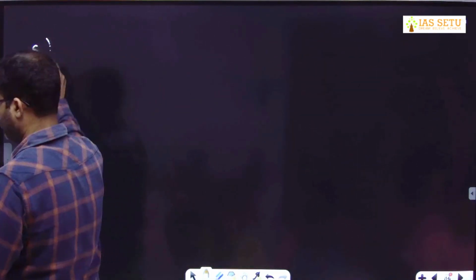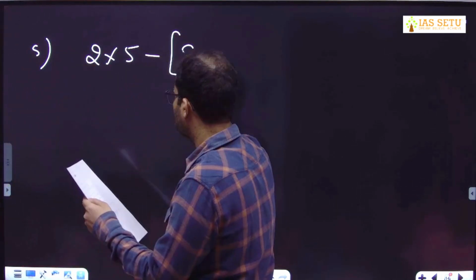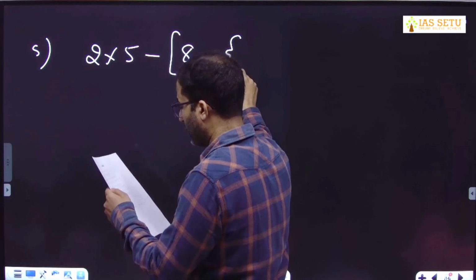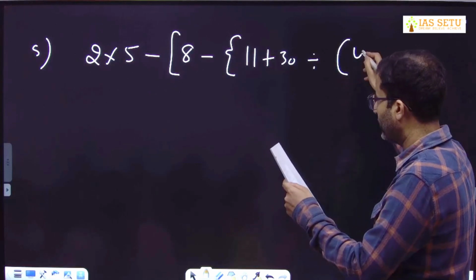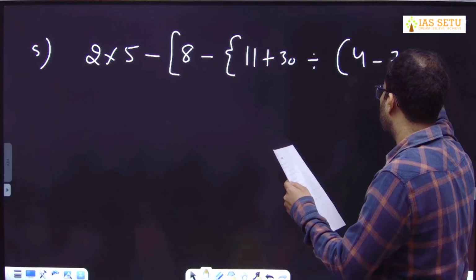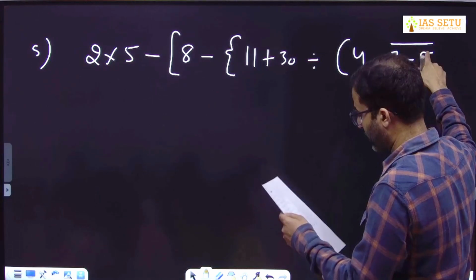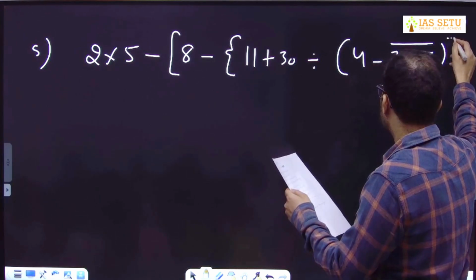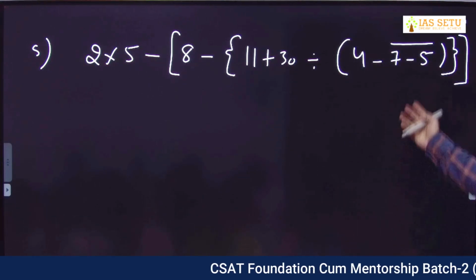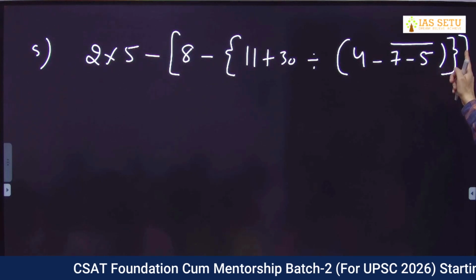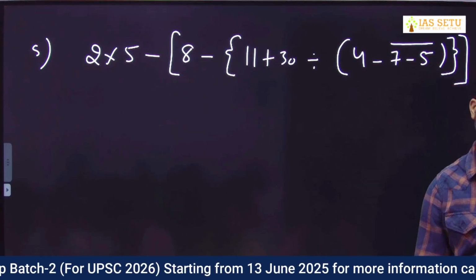Question number 5. 2 into 5 minus square bracket start 8 minus curly bracket start 11 plus 30 divided by small bracket start 4 minus 7 minus 5. Be careful. This vinculum is after the negative sign. Small bracket close, curly bracket close, square bracket close. This has all kinds of brackets: vinculum, small, curly and square. Take time, go slow.